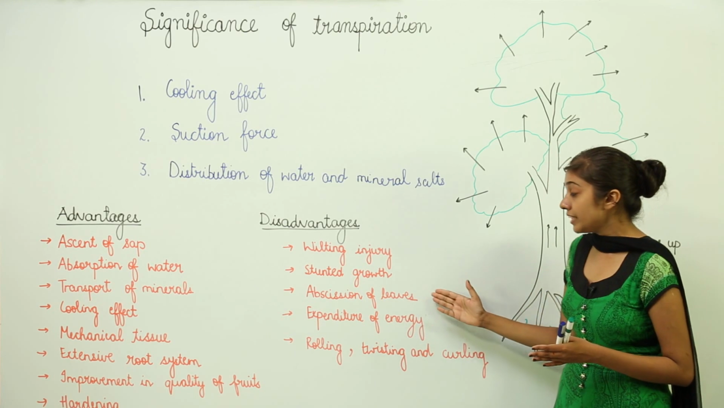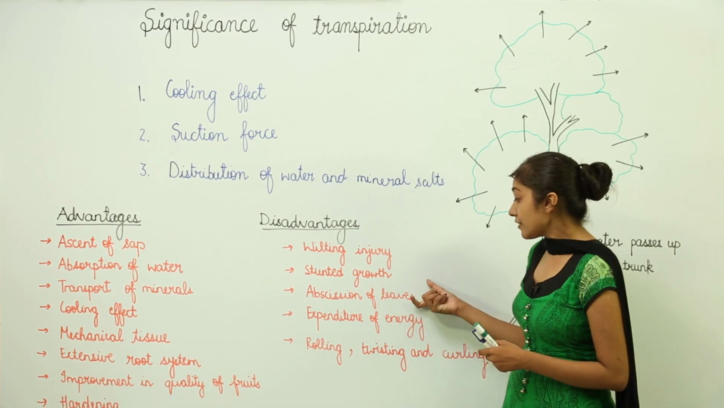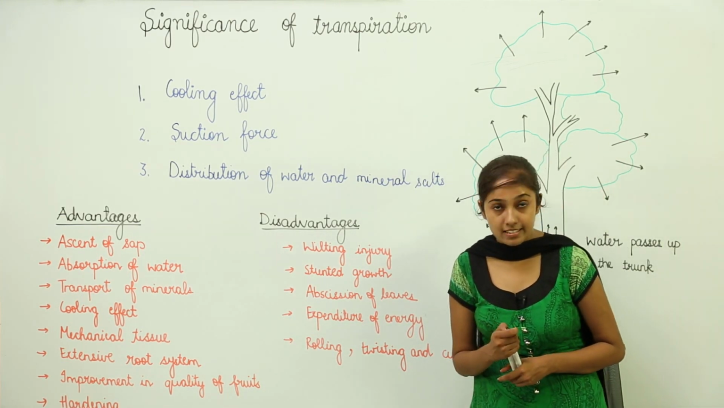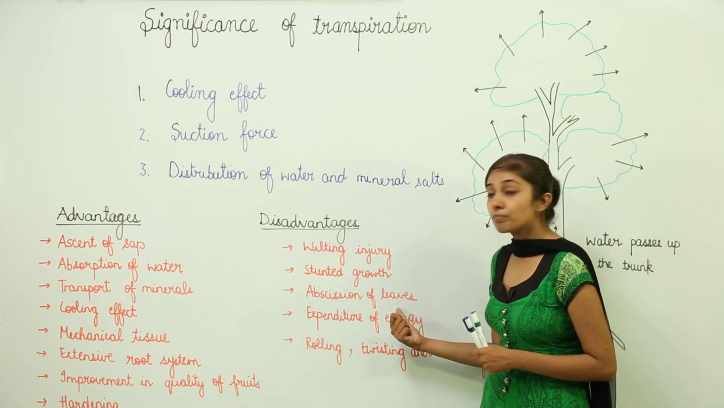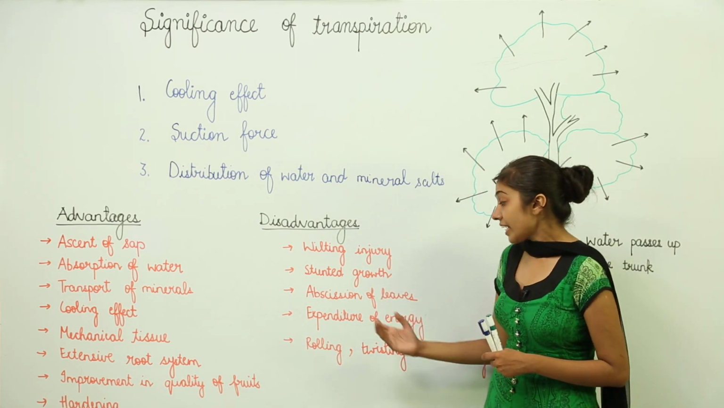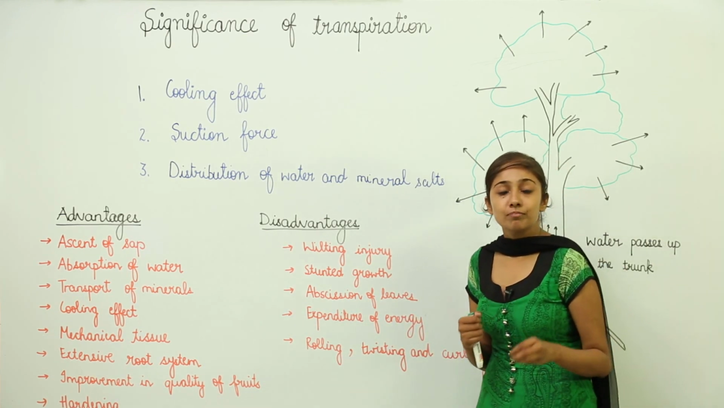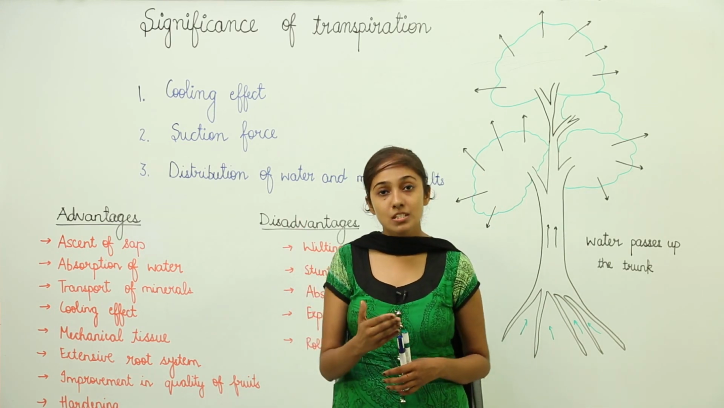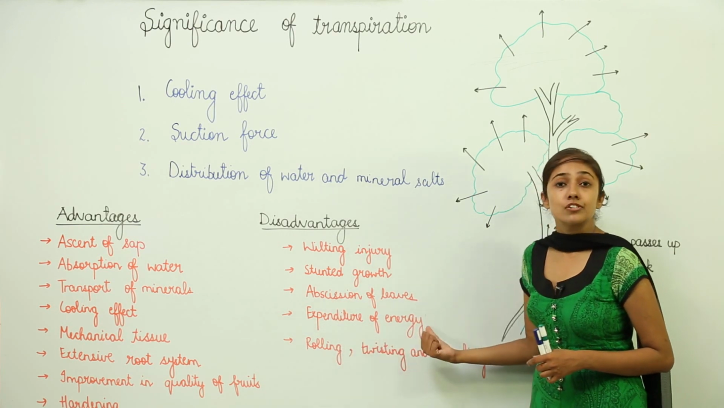Then abscission of leaves. When the transpiration level is quite high, the leaves can show premature fall because of the formation of abscisic acid, and the plant shows abscission, meaning the leaves show premature falling. Then expenditure of energy. Well, 98% of the water absorbed by the plant is actually transpired, meaning it is actually lost by the plant. So, this is a great expenditure of energy.